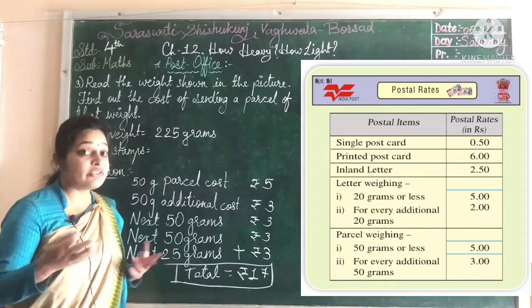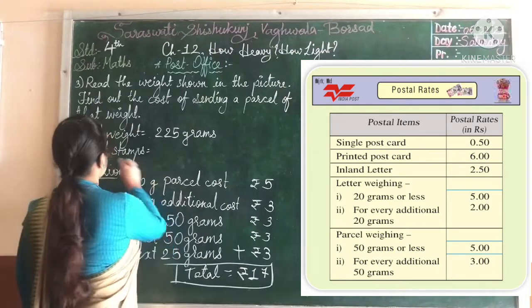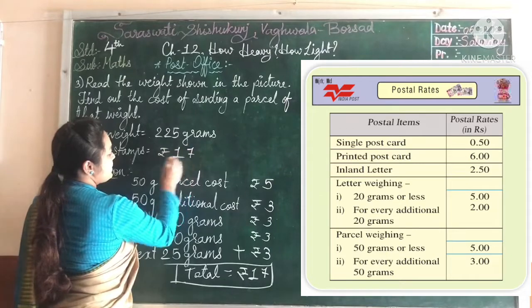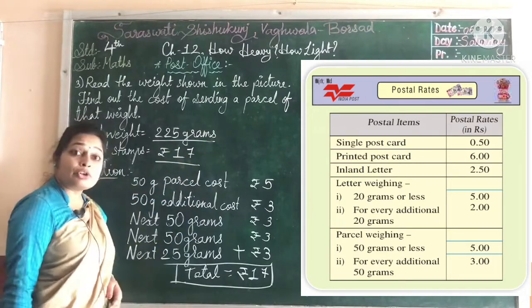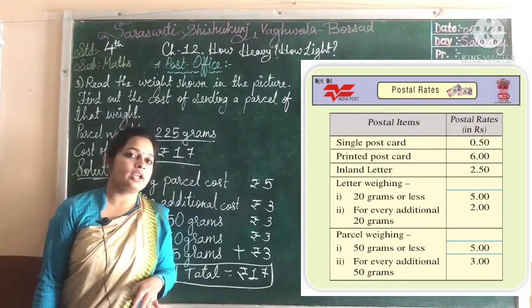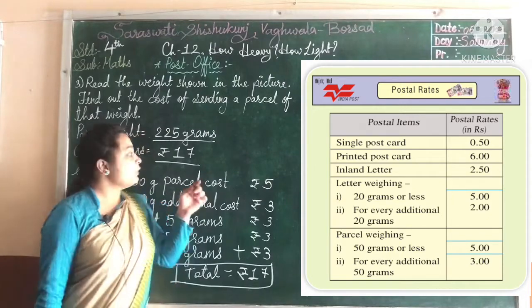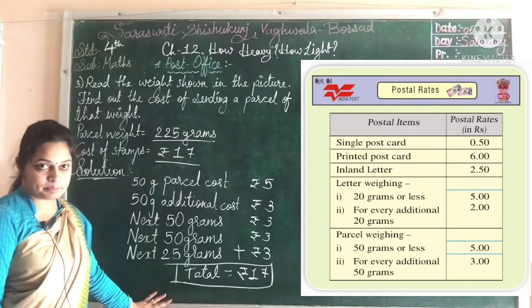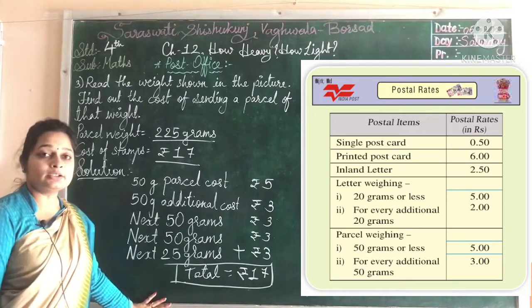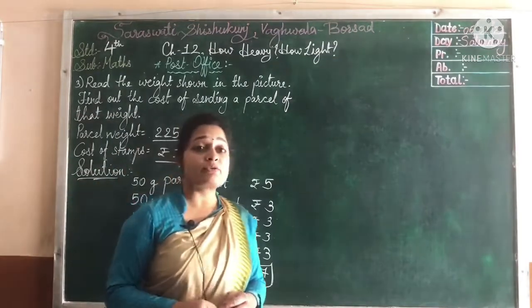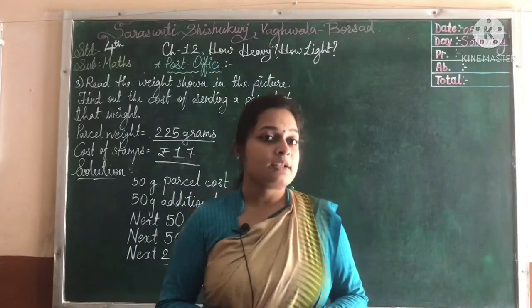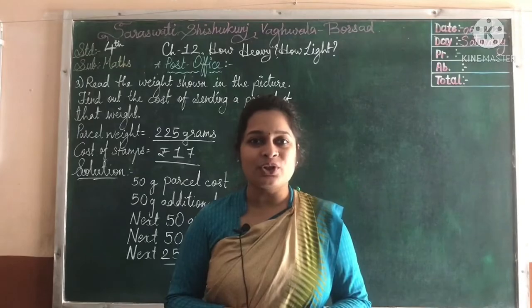The answer is that the cost of sending the parcel is rupees 17. These two blanks are already there in the question in your textbook, so you have to write the question up to here and then calculate this answer. Okay, clear? I hope these word problems regarding postal items and their cost are clear to you. Thank you.